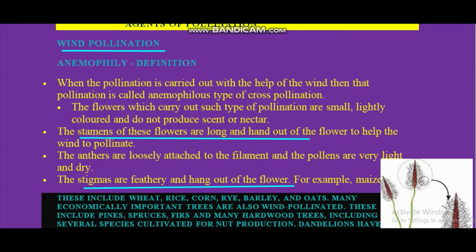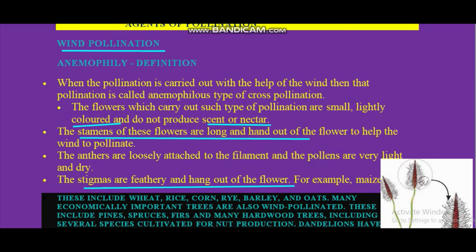Other thing you can add there, that these flowers could be small, nectars, scents, these are not required. Bright colors are also not required. They may be white in color. So these things are not essential. The essential thing is stamen and feathery stigma.